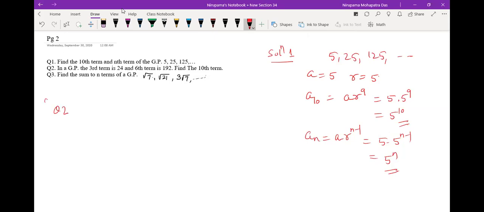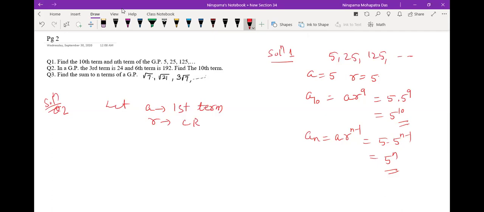Solution of question number 2. Okay, in a GP, the third term is 24, the sixth term is 192. Find the 10th term. Basically, whichever term I may have to find out, we need A and R. So let A be the first term, R be the common ratio. Now the third term is 24.